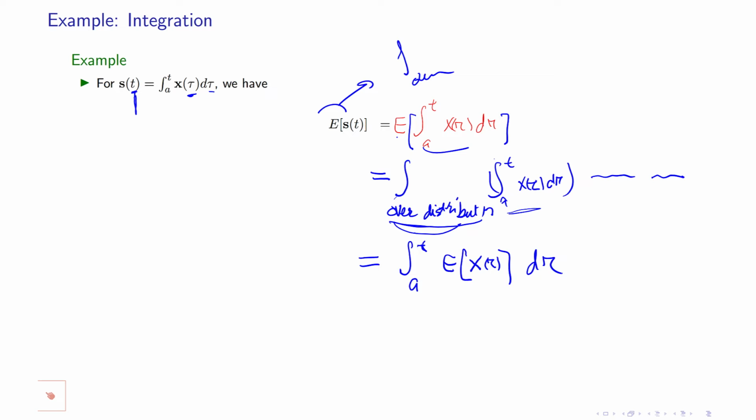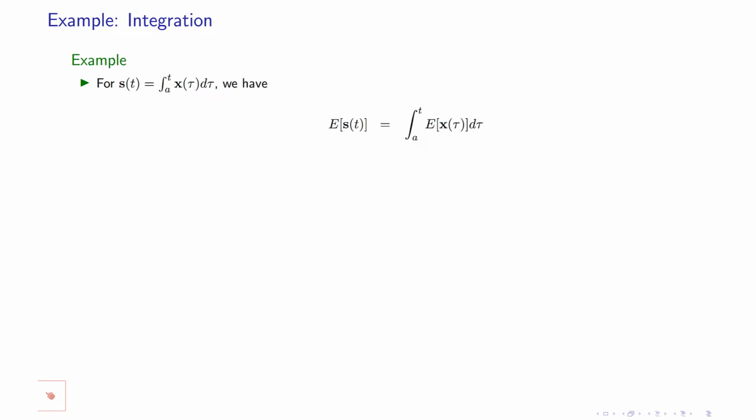So always when I see these integrals, I don't need to think about the middle stuff. I just erase it in my mind, simplify, and go to the end. I change the order of this integral and this integral. So the integral of the expected random process gives me the expected value of this random process.